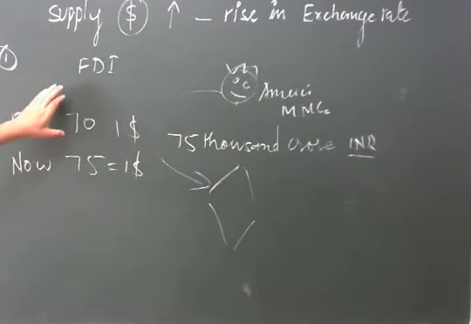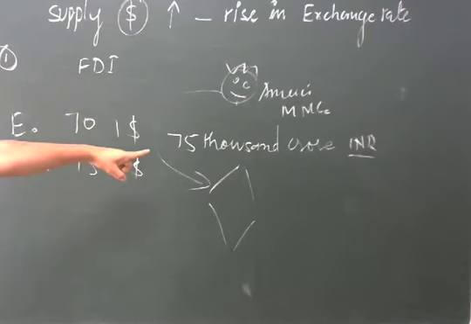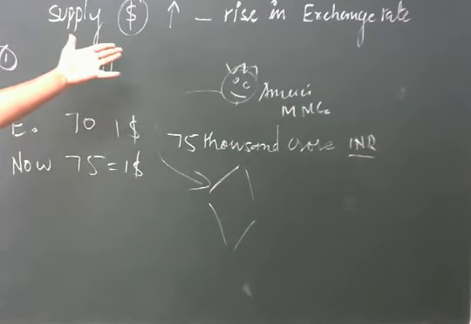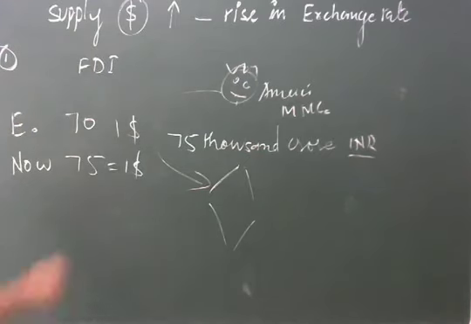Now they wanted to invest 75,000 crore. The exchange rate earlier was 70, now 75.